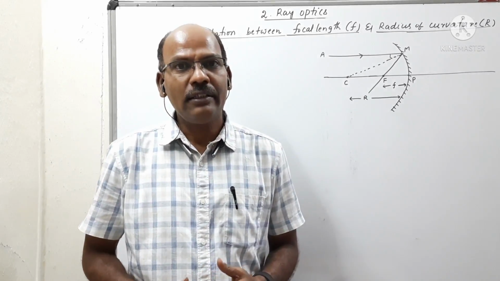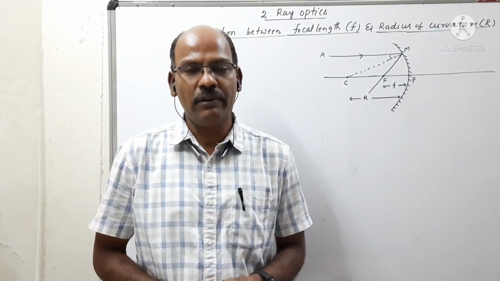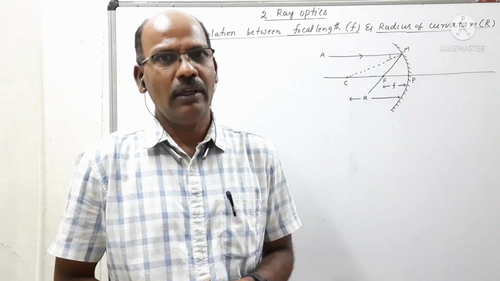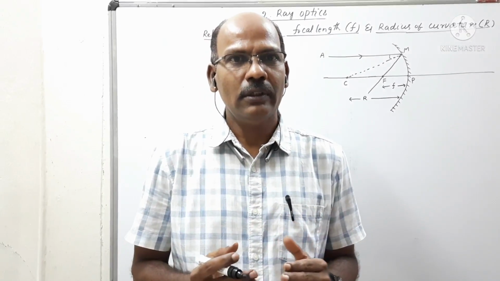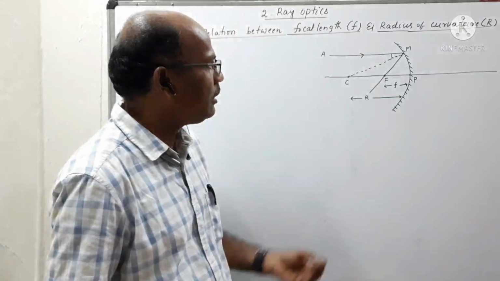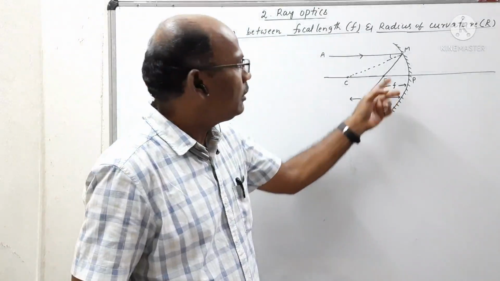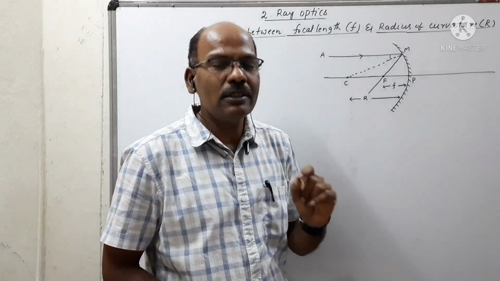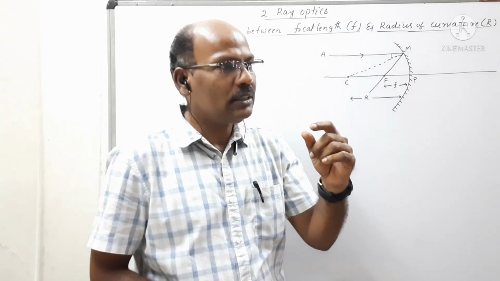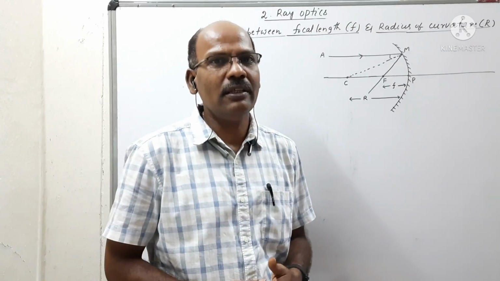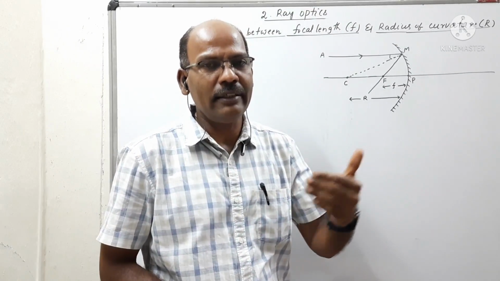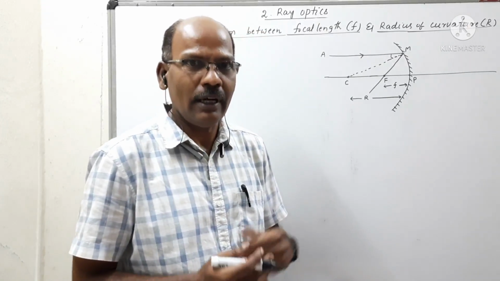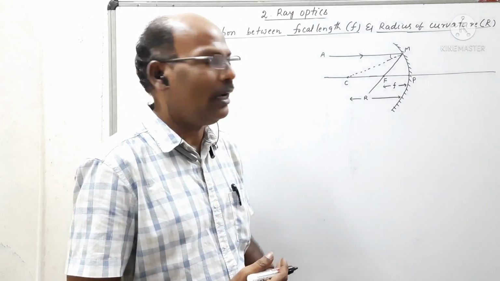Now we find the relation between the radius of curvature and the focal length of the given concave mirror. So what is the relation between the two? That can be derived by using a simple diagram. This is the given concave mirror whose aperture is very small. A small aperture means that if you measure the angles, tan theta and sin theta are nearly equal to theta. Later we will observe how we can measure the angles.